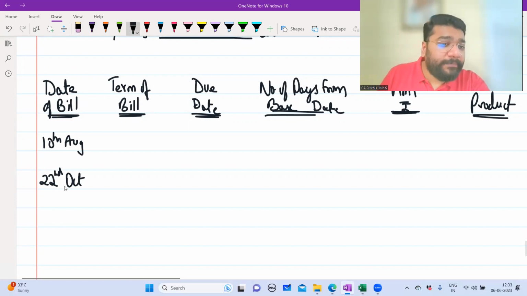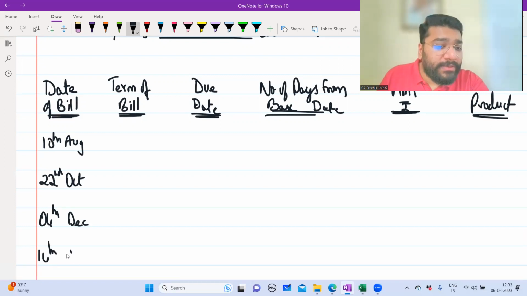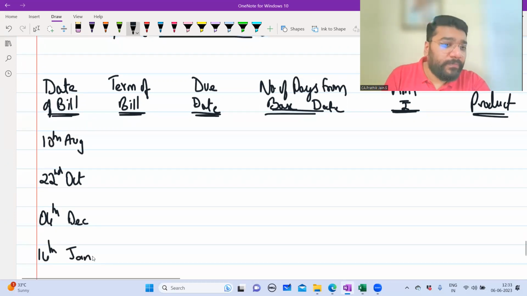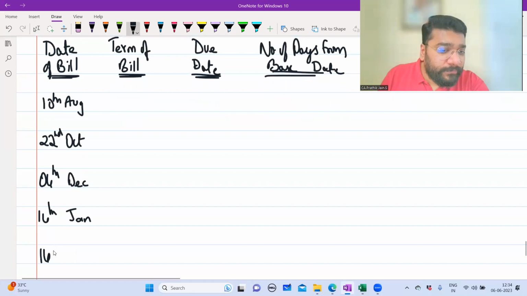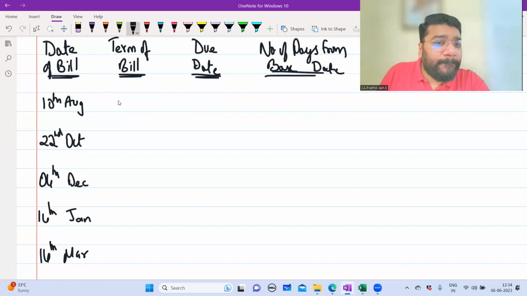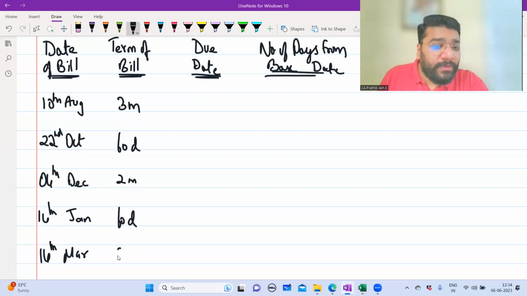22nd October, then 4th December, then 14th Jan, then 14th March. Okay, term of bill is, first one is 3 months, then 60 days, then 2 months, 60 days, 2 months.